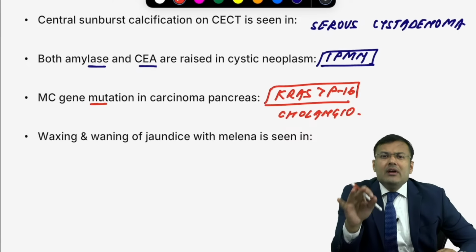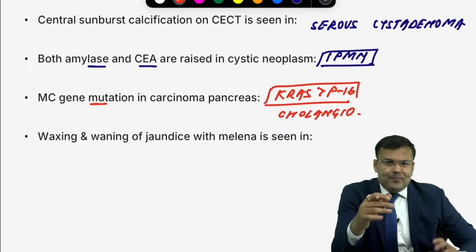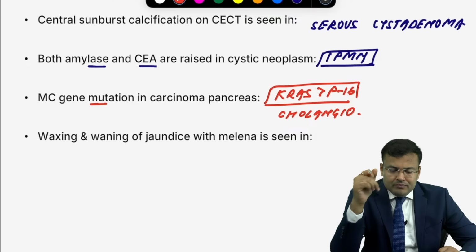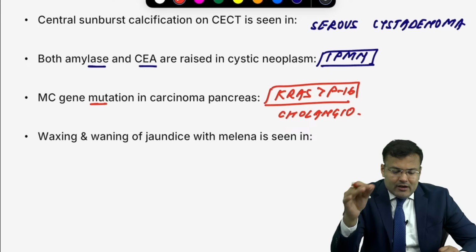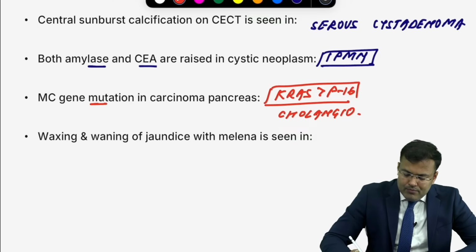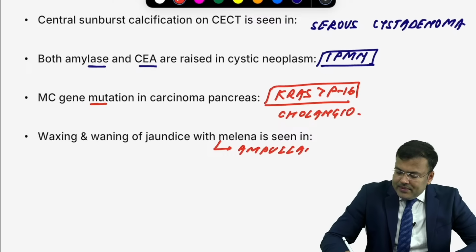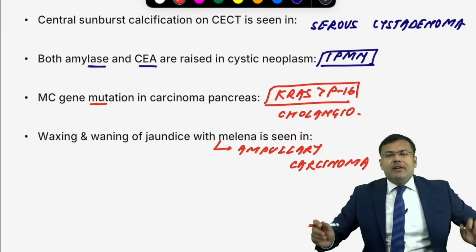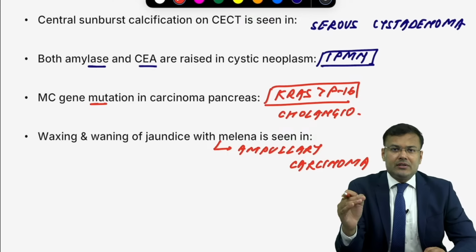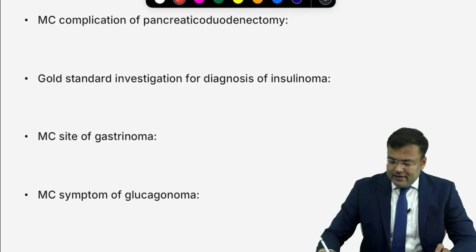One question, patient is having carcinoma pancreas with waxing and waning of jaundice with melena. Tell me which type. Waxing and waning of jaundice with melena is typically seen in ampullary carcinoma. The jaundice keeps fluctuating. There is melena also, every 2 to 3 months, not seen in all patients, only seen in 1/3 of the patients. Next, very easy.